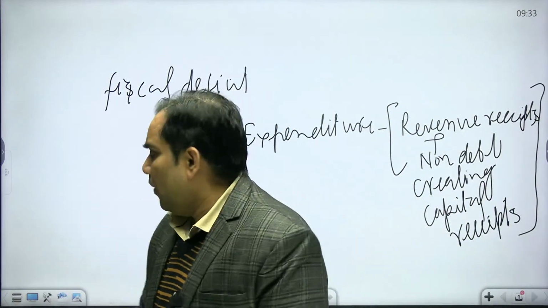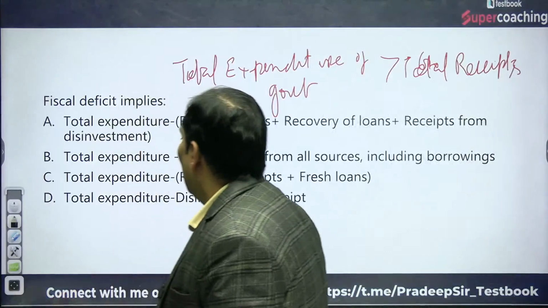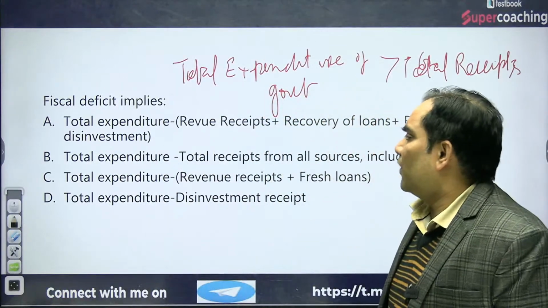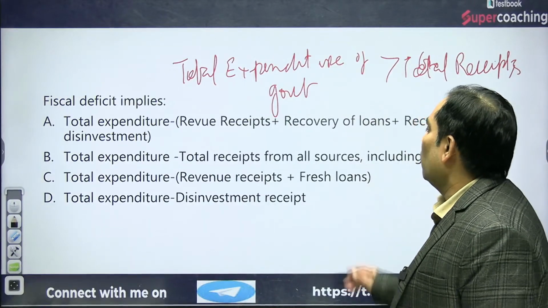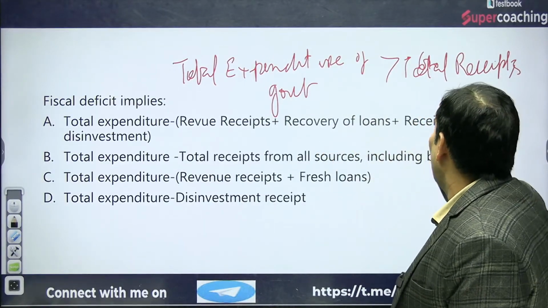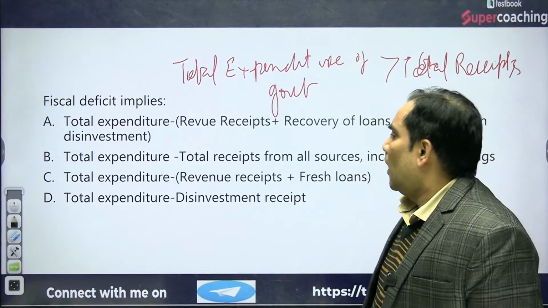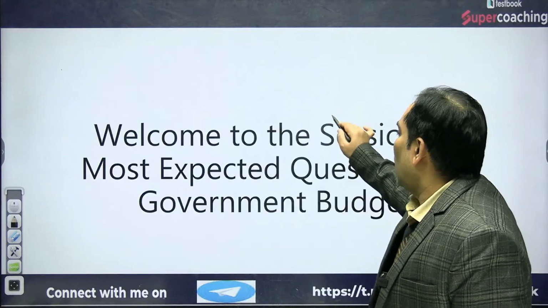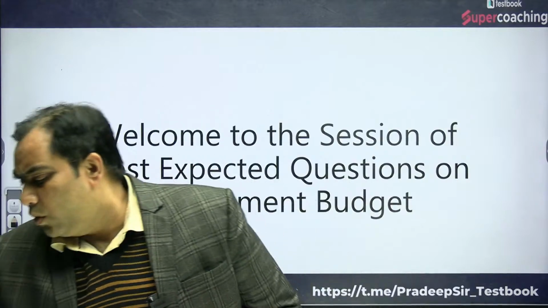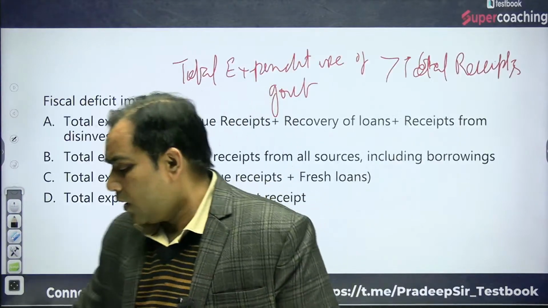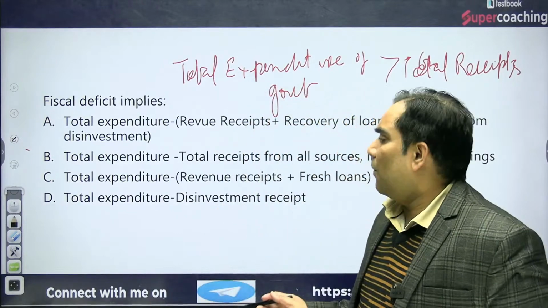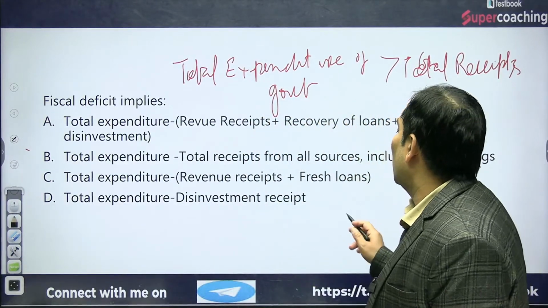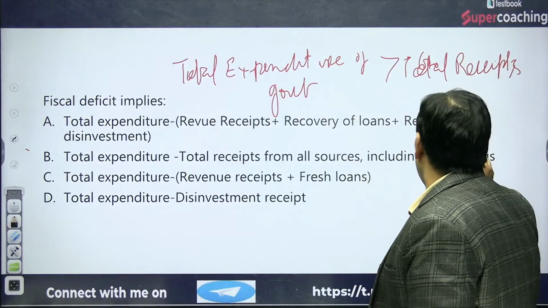So when we talk about this question, what is fiscal deficit, the very first statement is total expenditure minus revenue receipts plus recovery of loan plus receipts from disinvestment. So this is going to be wrong. The second statement is total expenditure minus total receipts plus all sources including borrowings.